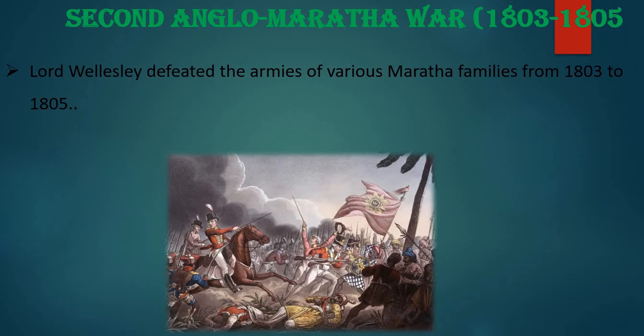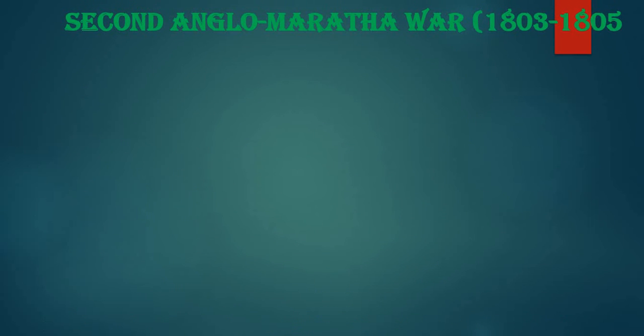Finally, Lord Wellesley defeated the armies of various Maratha families, Holkar and the Bhonsle and the others, in 1803 to 1805. Again, they won the war here, but some important changes happened after the second Anglo-Maratha war.